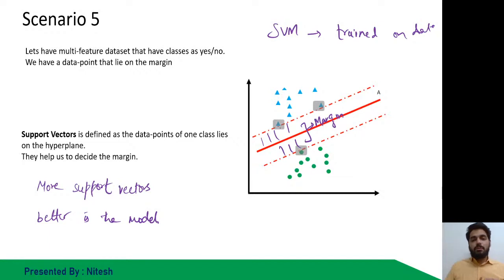So why is the model better? Because it has got more proof. There are more records to confirm that the margin and the hyperplane that you have got are the best one. The margin that it is producing has the maximum distance from the nearest points. So the more support vectors, the better the model. That is the scenario. And when I perform the same thing, you will see how it changes.